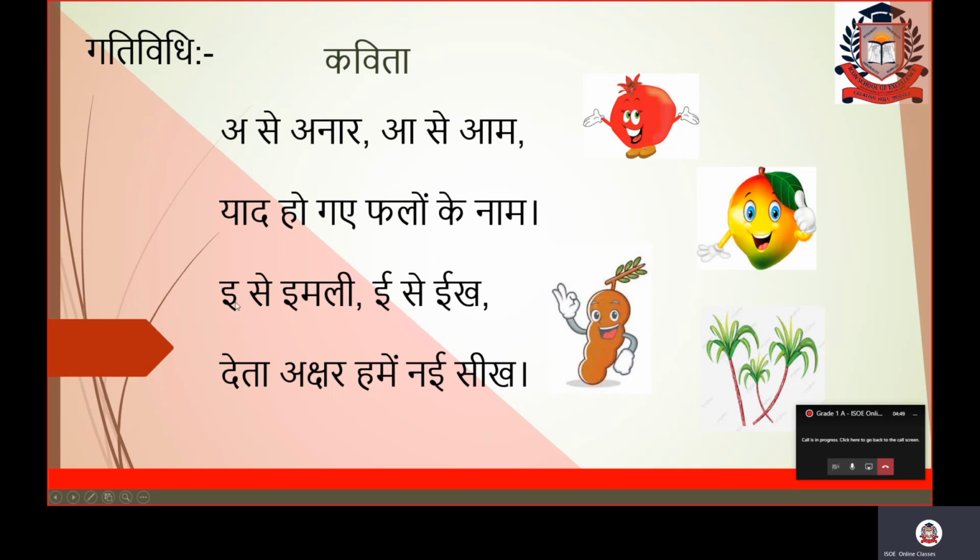Fine children. Next line is इ से इमली, ई से ईख, देता अक्षर हमें नई सीख. What is the meaning of these two lines? इ से इमली, tamarind, बड़ी ई से ईख, sugar cane. देता अक्षर, which अक्षर? इ और बड़ी ई हमें नई सीख. So these letters teach us a new lesson. Hope you understand this poem.